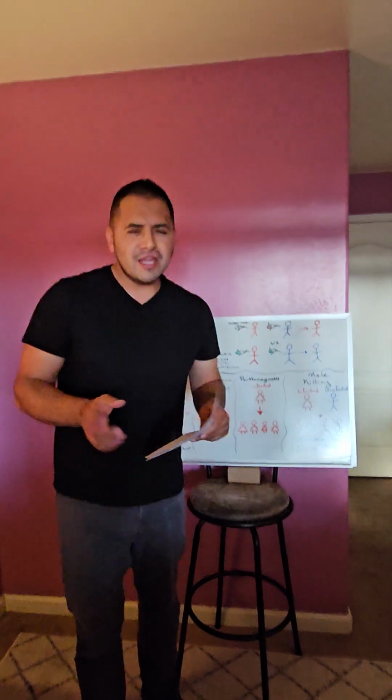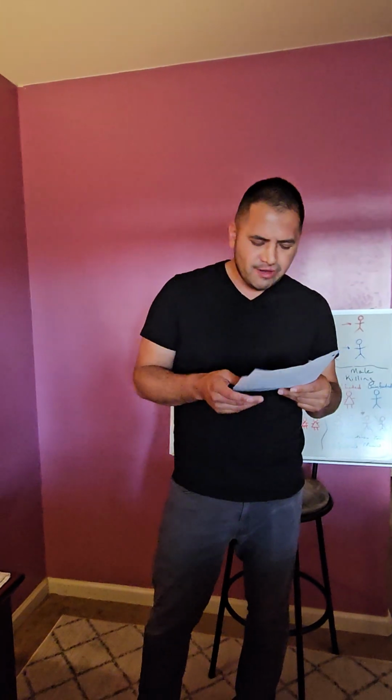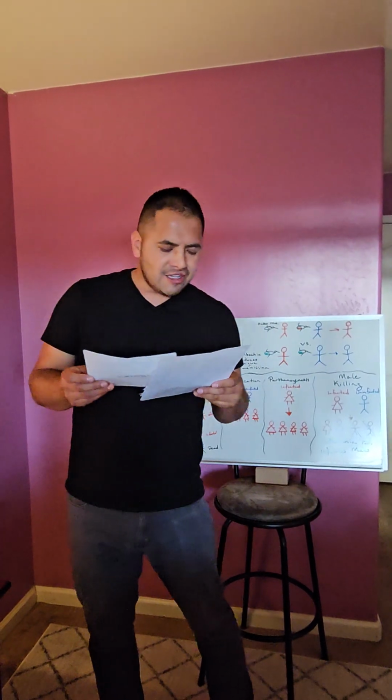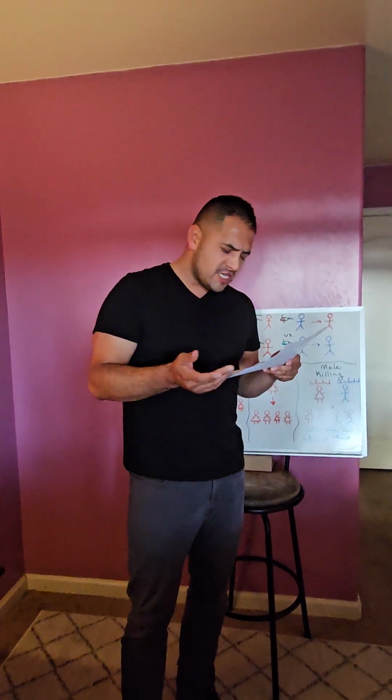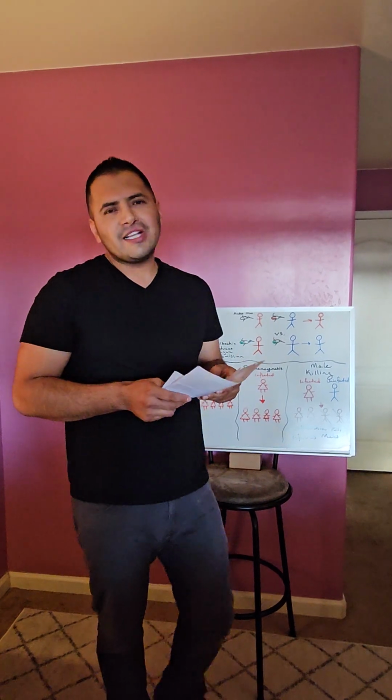Wolbachia is a gram-negative bacteria. It's an intracellular bacteria, meaning that it lives inside the cells of its host. Its taxonomy would include, going from top to bottom, domain Bacteria, phylum Proteobacteria, class Alphaproteobacteria, order Rickettsiales, family Rickettsiaceae, and it only has one species, which would be Wolbachia pipientis.